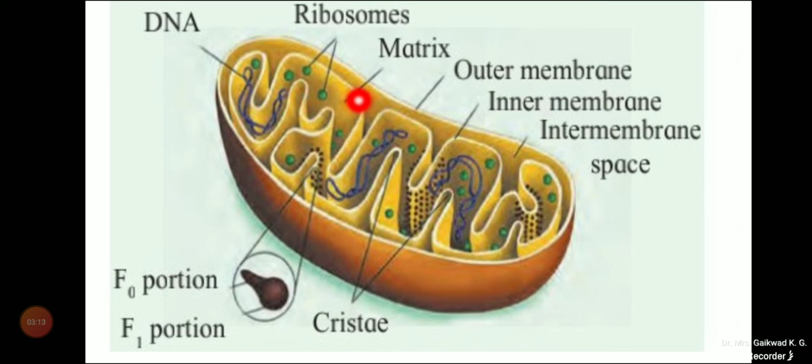The matrix contains a few coils of circular DNA, RNA, and 70S ribosomes are again seen there. It also has lipids and various enzymes for the Krebs cycle and other pathways.